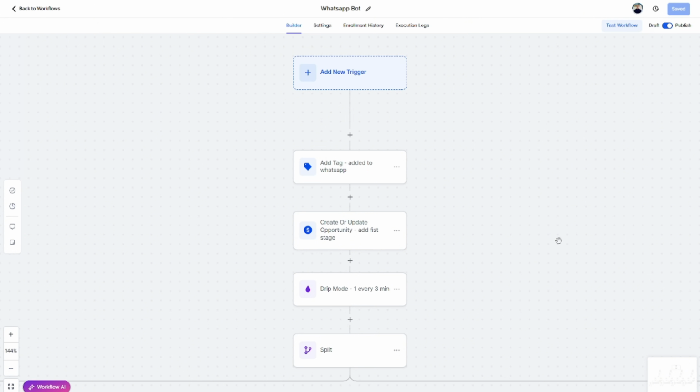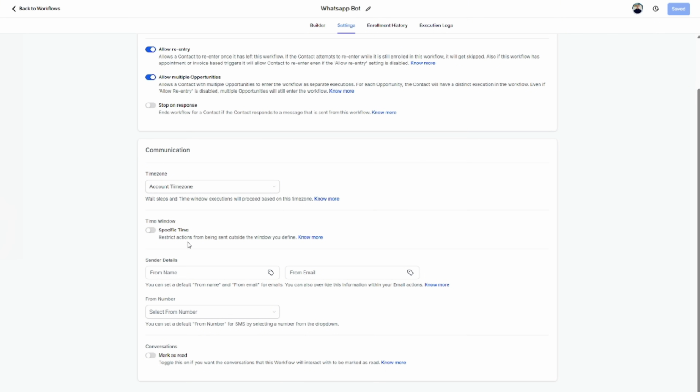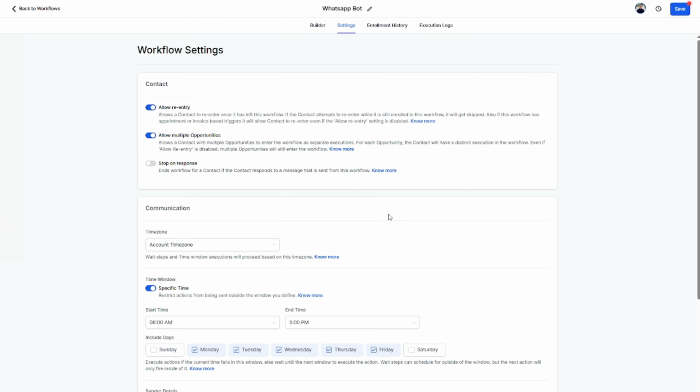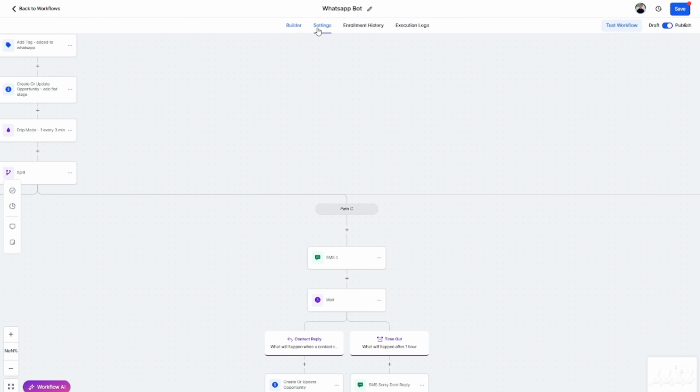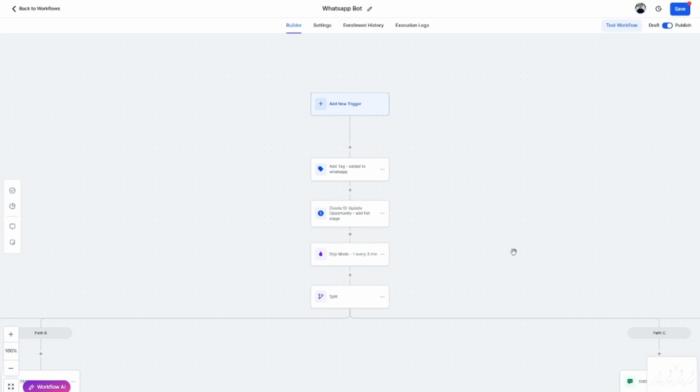Now, the second important part we need to put in is the actual sending hours settings. You're going to make sure it only goes out at a specific time, Monday to Friday, 8 to 5, so it looks like proper, normal conversations with normal businesses. Otherwise businesses aren't open anyway, and you're just going to waste your time and your credits. So we have it dripping out, and then we have it only going out at specific hours.